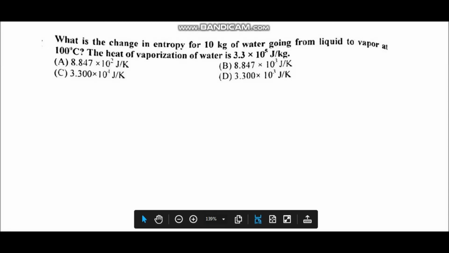Next question, what is the change in entropy for 10 kg of water going from liquid to vapor at 100 degrees Celsius? The heat of vaporization of water is given, that is equal to this.